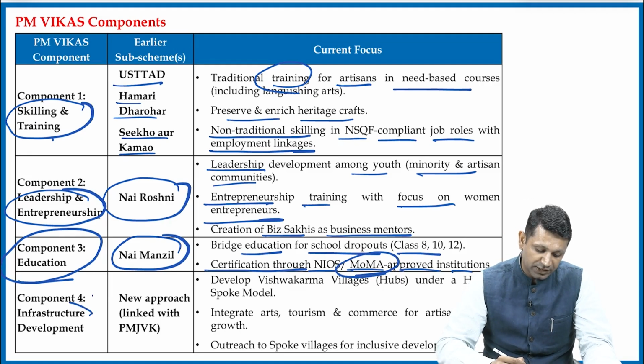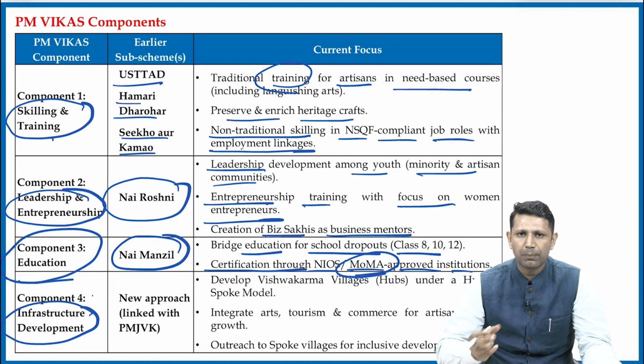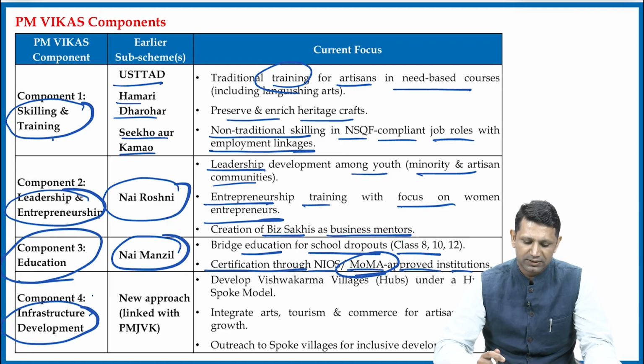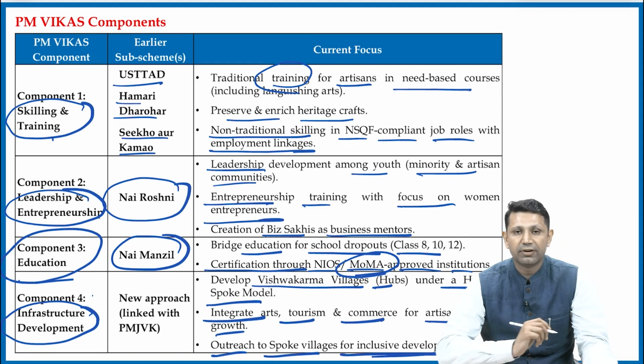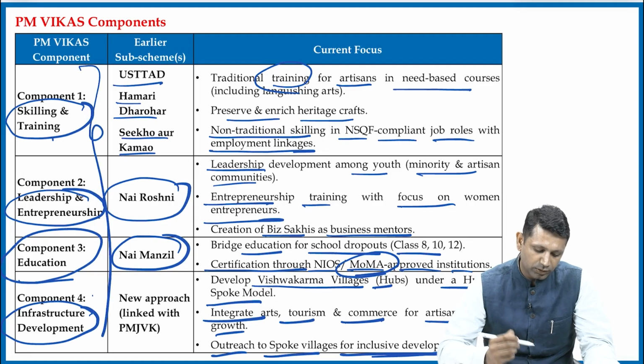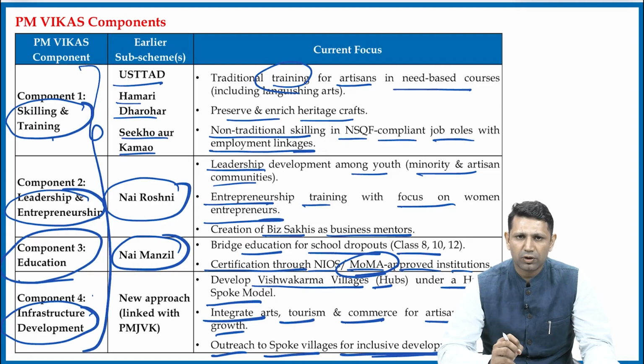Then component 4 is infrastructure development. This is a new component that is added to the PM Vikas scheme. To develop Vishwakarma villages, important term, Vishwakarma villages or hubs under the hub and spoke model, integrate art, tourism, commerce for artisan income growth, and outreach to spoke villages for inclusive development. So these are the 4 components of this particular scheme.